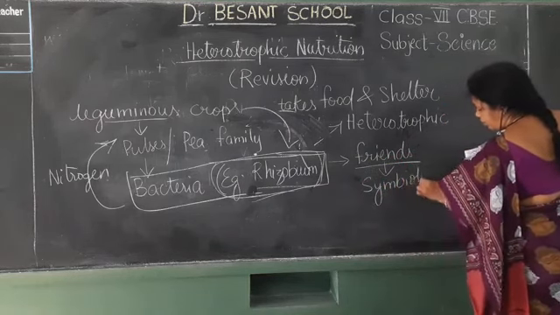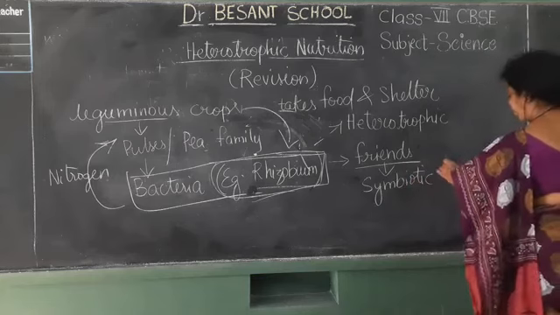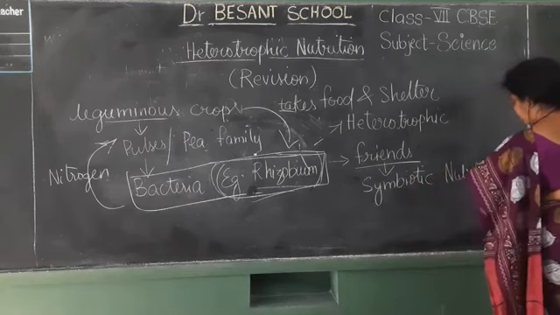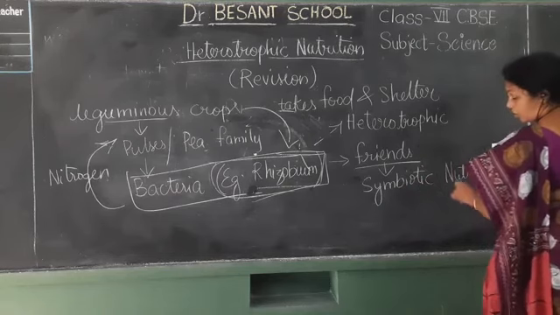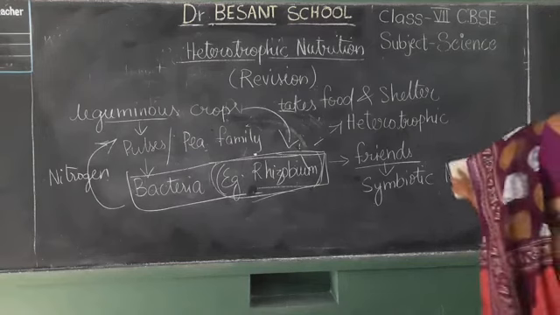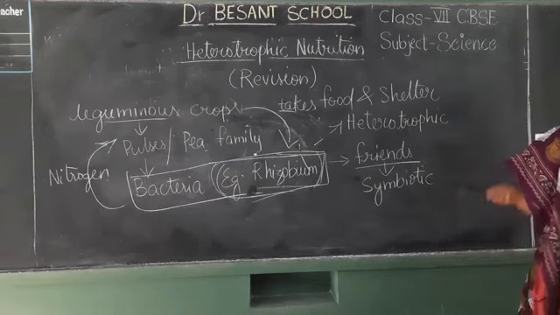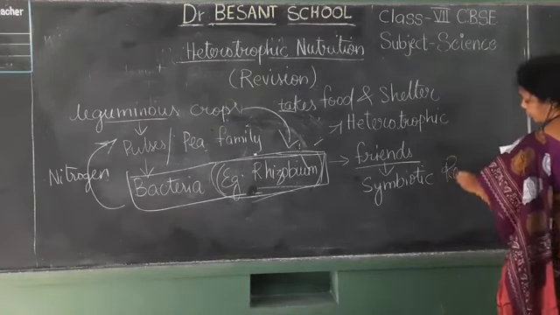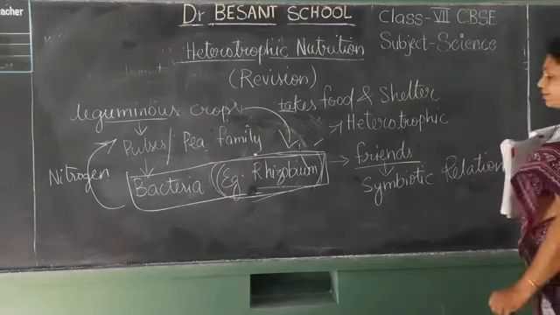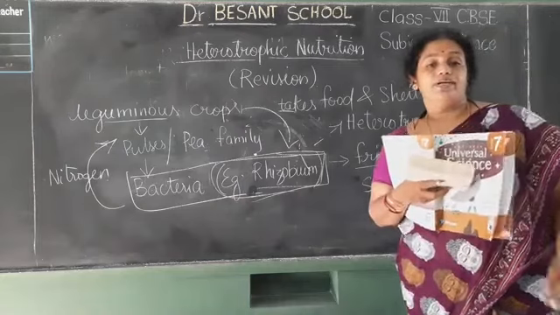Symbiotic nutrition. Symbiotic nutrition means we say that it is a symbiotic relationship, where one is dependent on the other. That is a symbiotic relation.